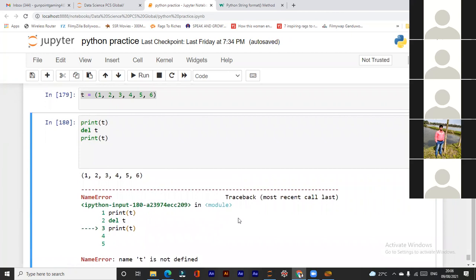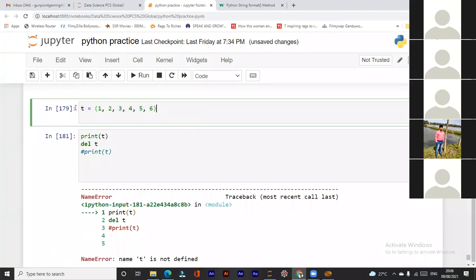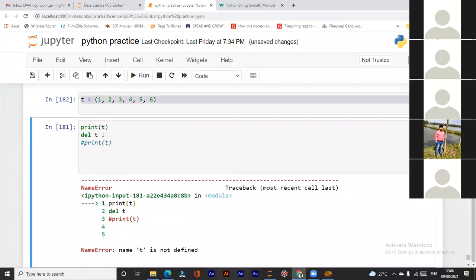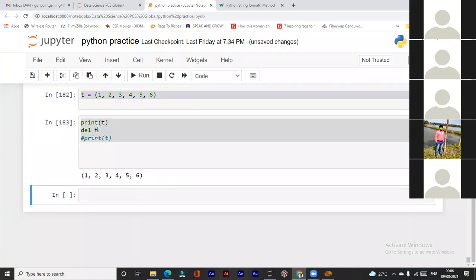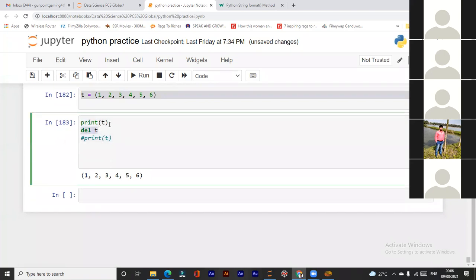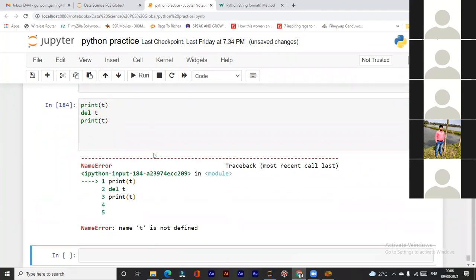Sir, can you just simply comment out the last line, print T? I guess there will be no error. Yes, the tuple is deleted. I need to run this first and then this. We have performed the delete operation after print. So it first prints the tuple value, then the delete is performed. And now if I print this, it will not give the tuple. See.